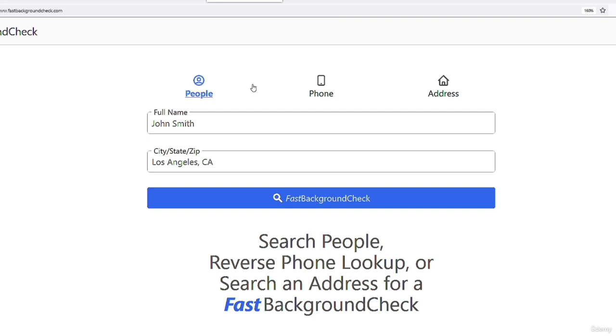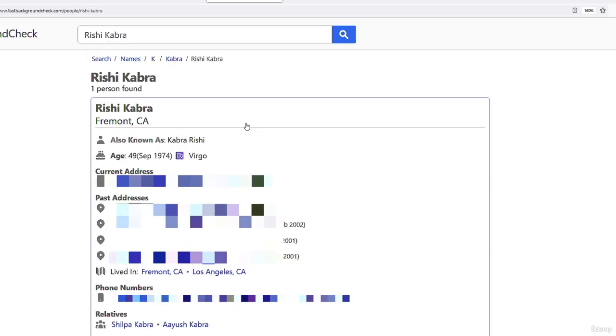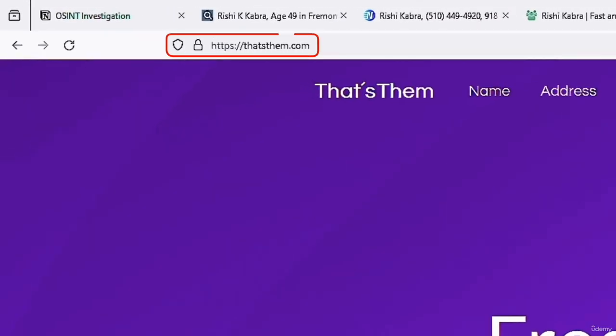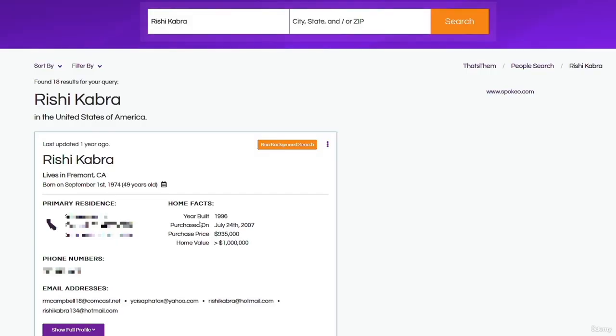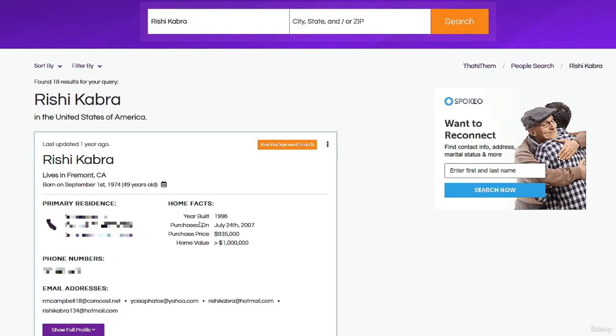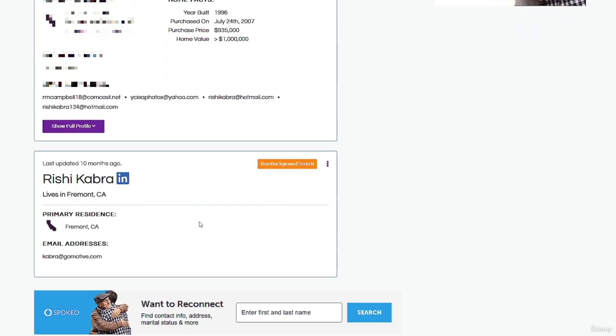Another website is called Fast Background Check. Just add the person name like this and hit enter, and here is the person's information. Another very good resource is called That's Them, and this website allows you to search for names, addresses, phones, emails, IPs, and VIN numbers. But in our case, we are just going to search by name. The cool thing about this website is that it's going to show you some information about the person, similar to what we have seen in True People Search, and you'll be able to find some social media profiles.